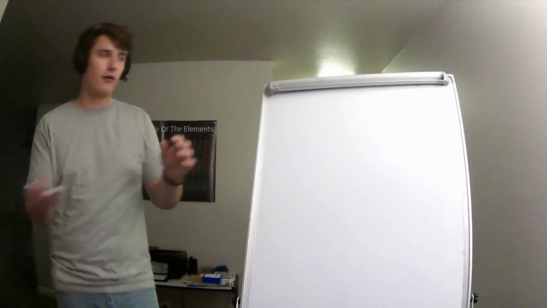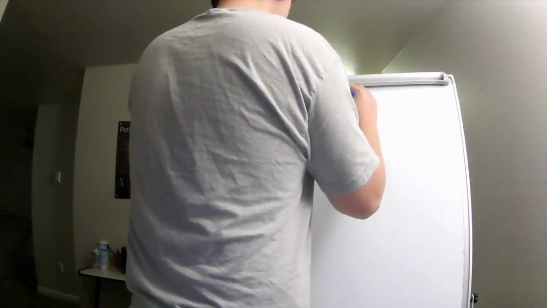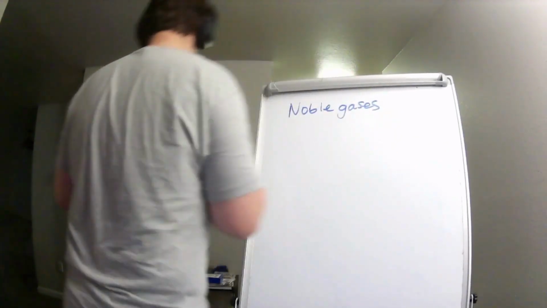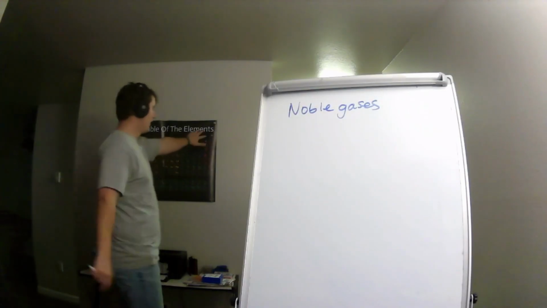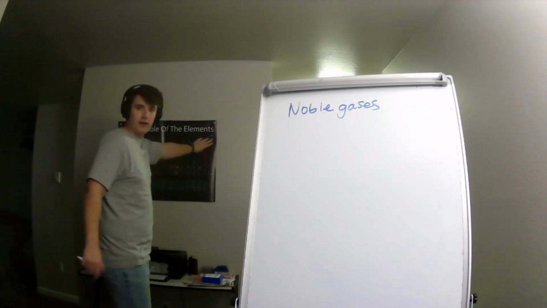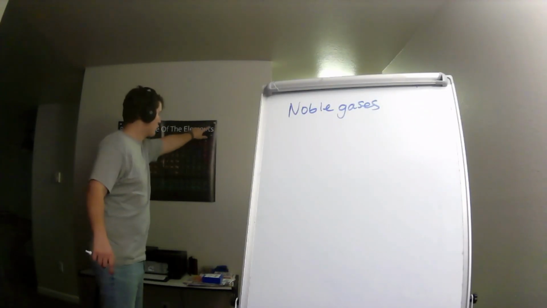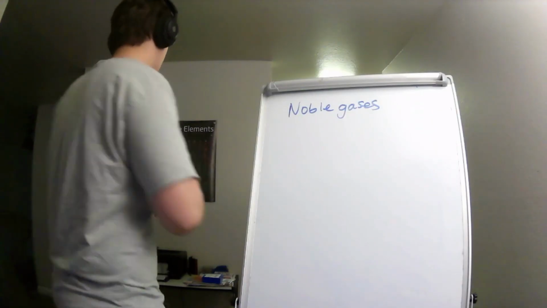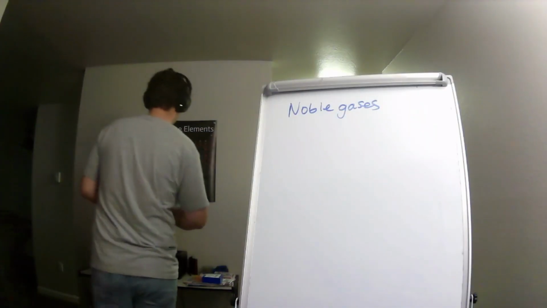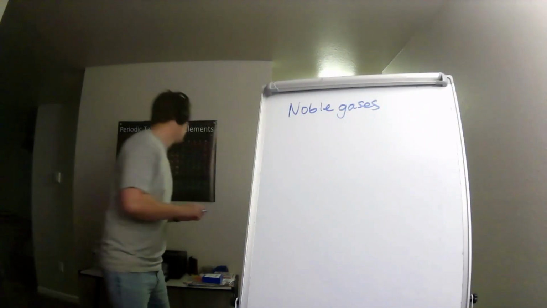But we've all heard of noble gases, right? Noble gases. What the heck is a noble gas? Why is it called a noble gas? Some people know that the right group on the periodic table are the noble gases. So you have helium, neon, argon, krypton, xenon, radon, and oganesson.